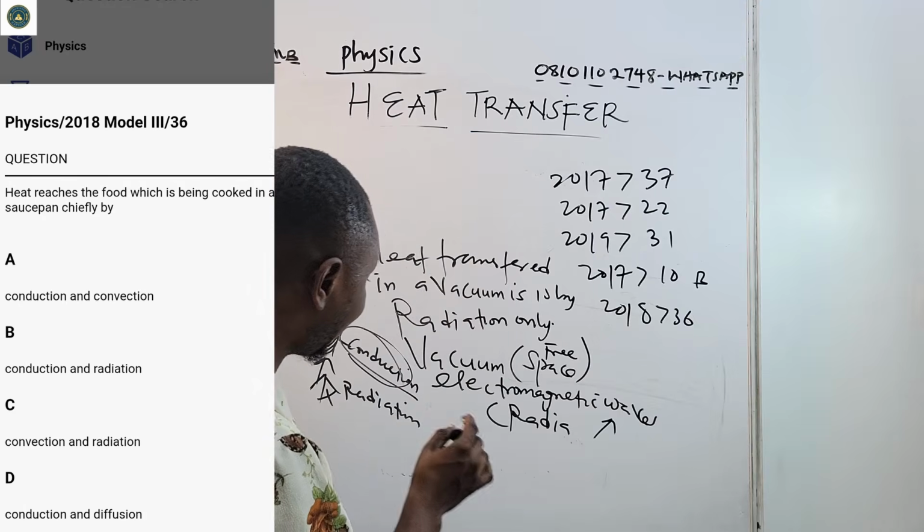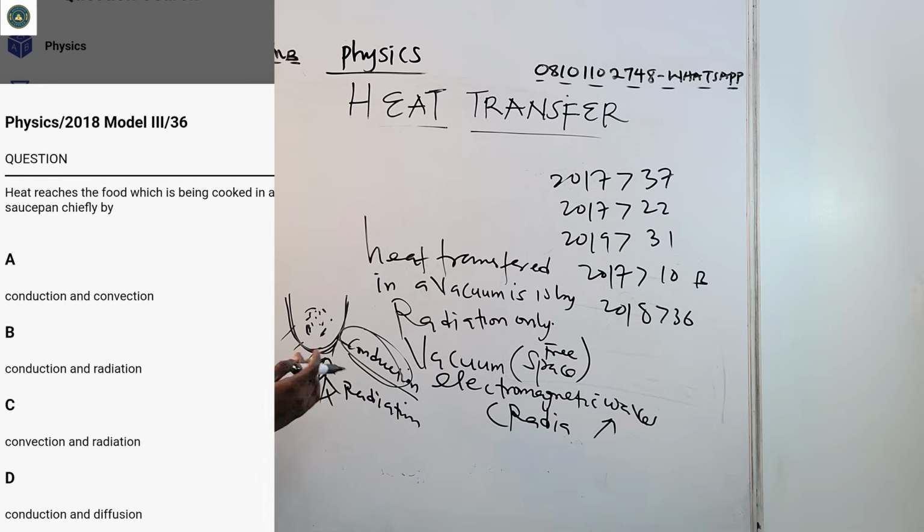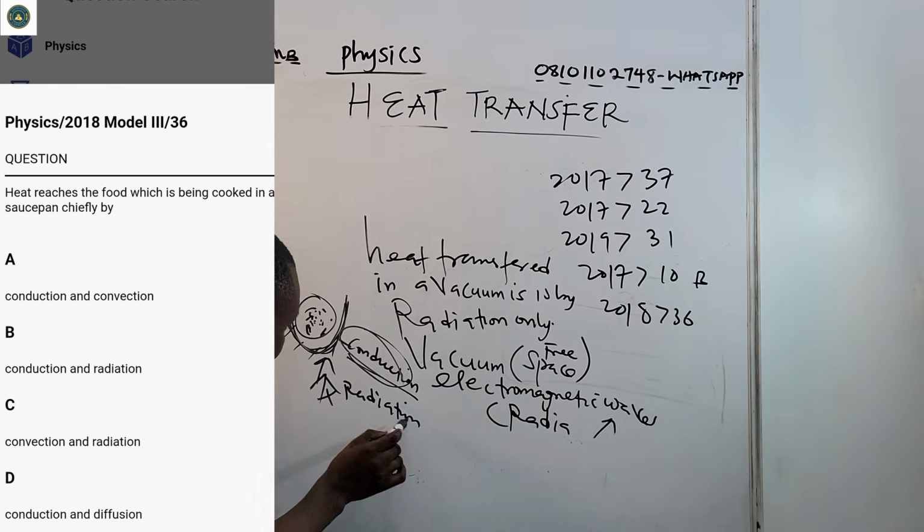No, the first approach is that there is radiation. Now, from radiation, we have conduction. Then from conduction, we have convection. So heat gets to the molecules of this food by what? By conduction and convection. It is only the surface of the pot that undergoes what?